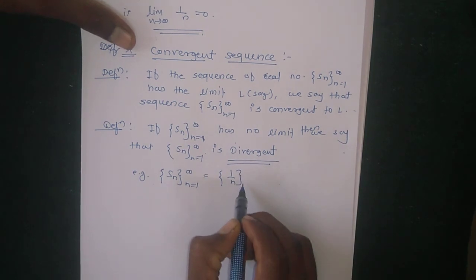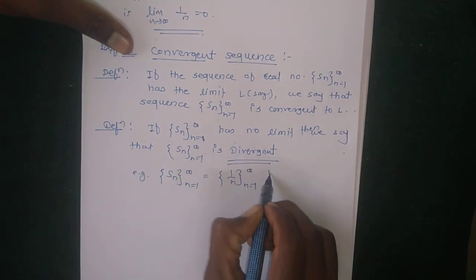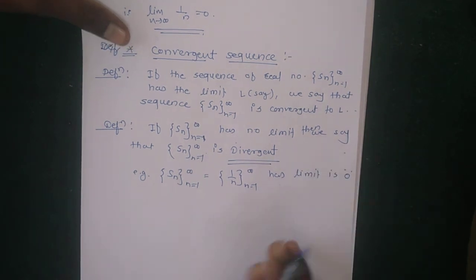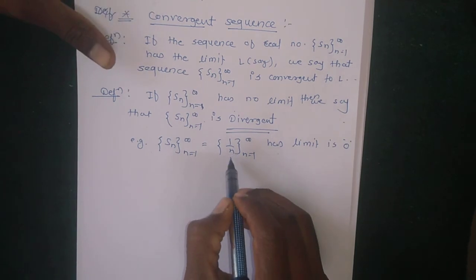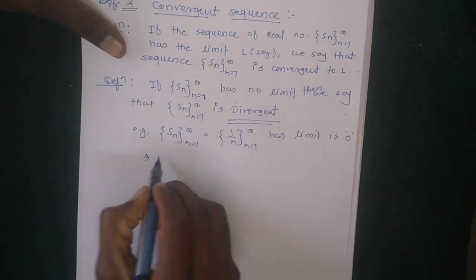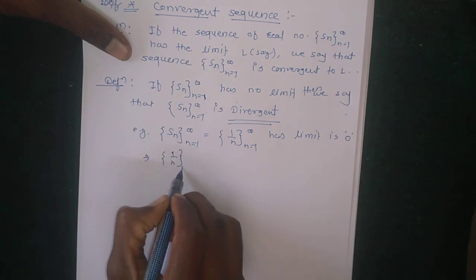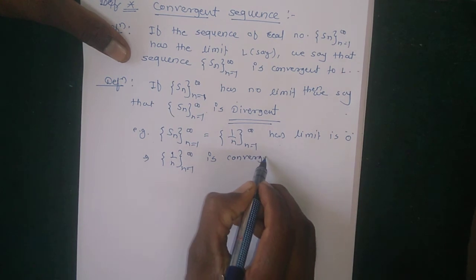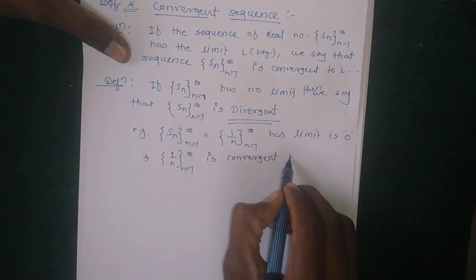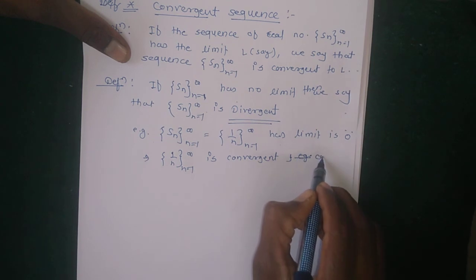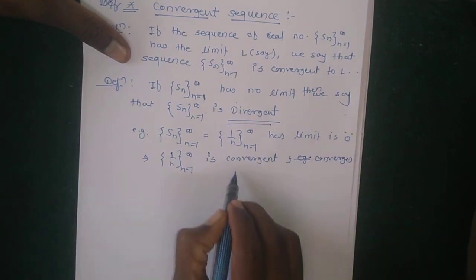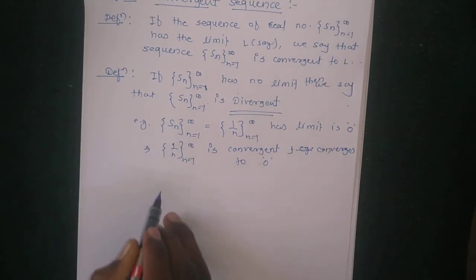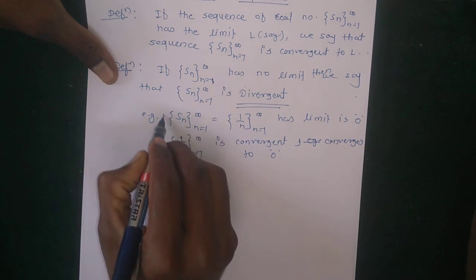The given sequence 1 by n has limit 0, which implies that the sequence 1 by n is convergent, and converges to 0. This one example is for convergent.